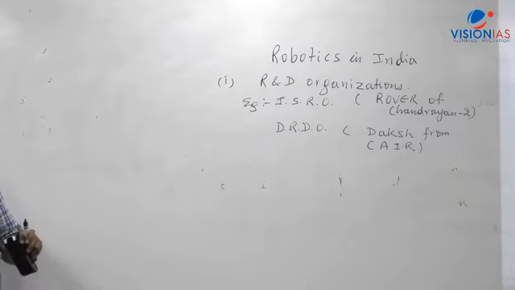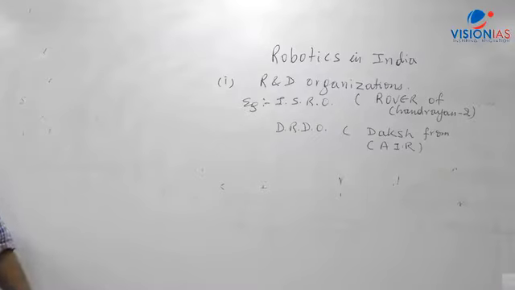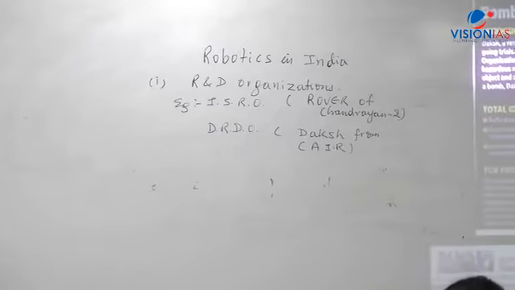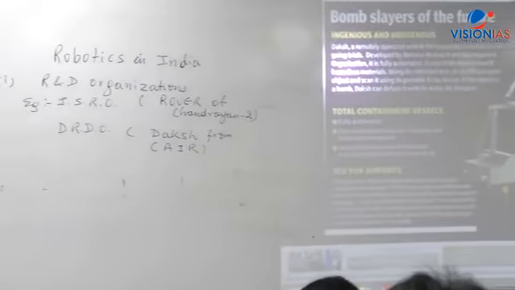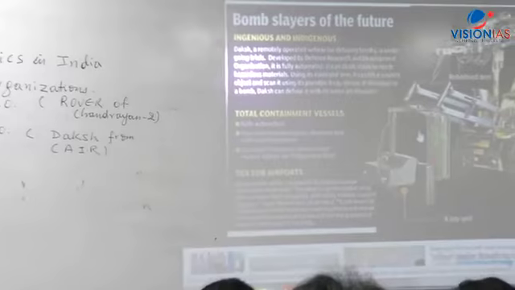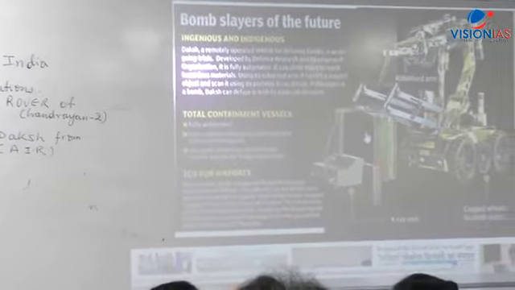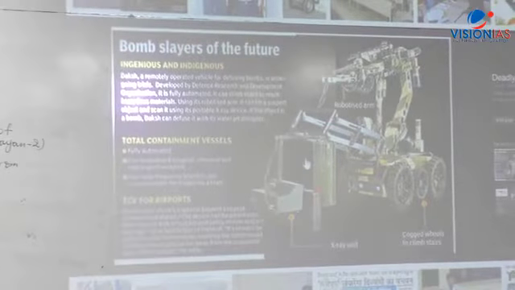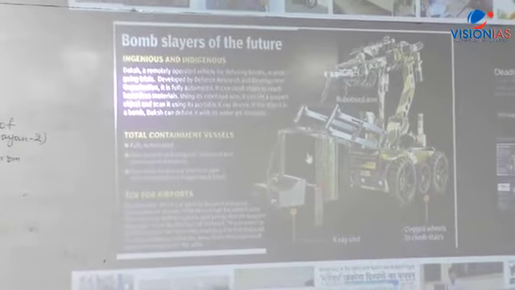This one. DRDO Netra is also there, but this one. These are bomb slayers of the future. This is how the Daksh looks like. It has got a trolley also. This has been now getting modified for airport, which can pick up the explosive and can put it there. Now I'm coming here to BARC, Bhabha Atomic Research Center.